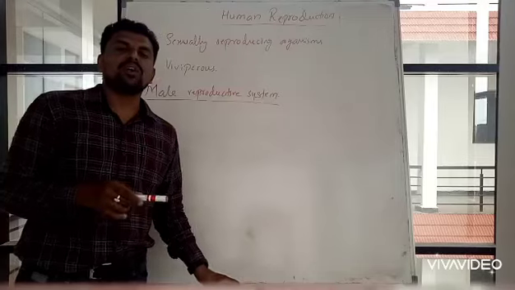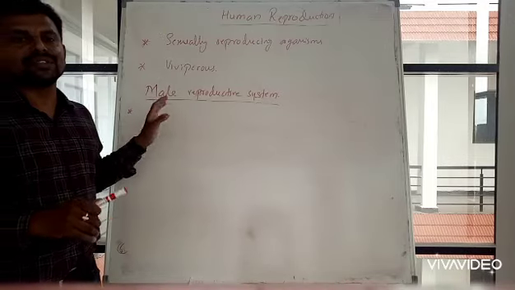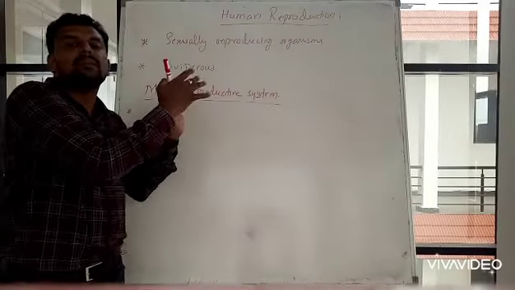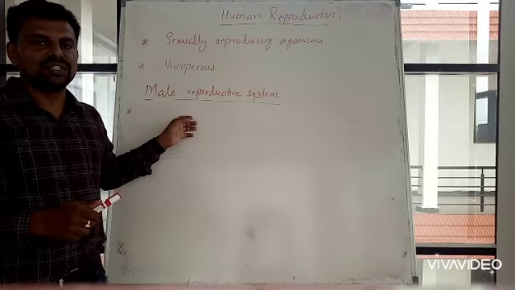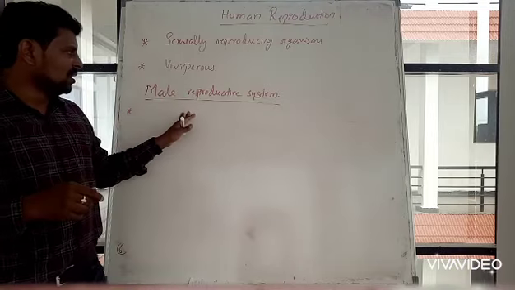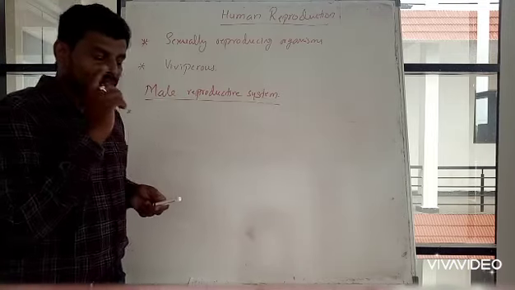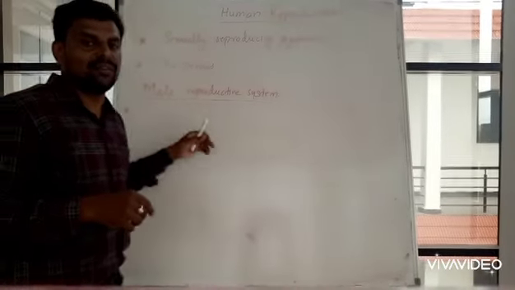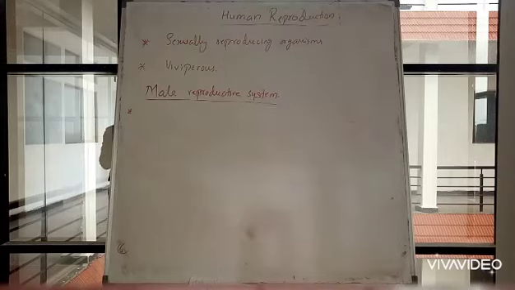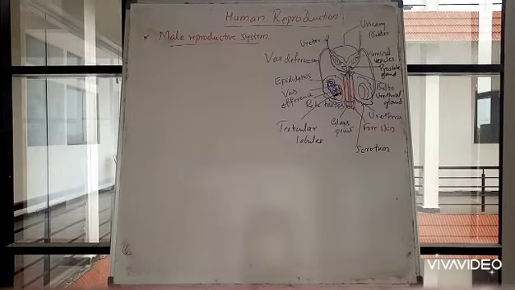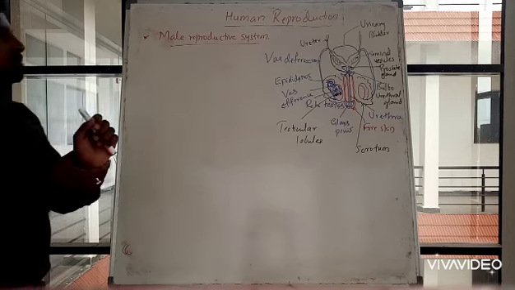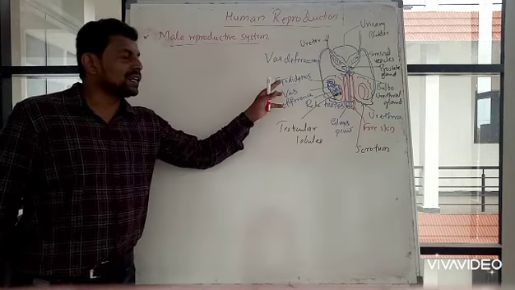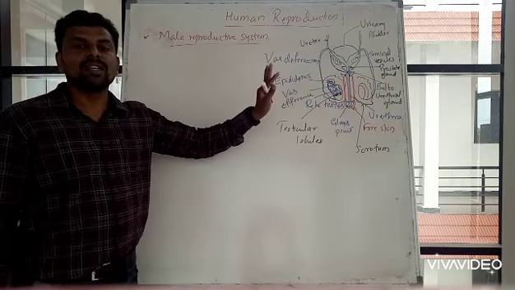I will try to draw the diagram of the male reproductive system so that you can understand each and every part of it. Let us start the diagram, then I will explain it one by one. Now I have drawn the diagram over here.